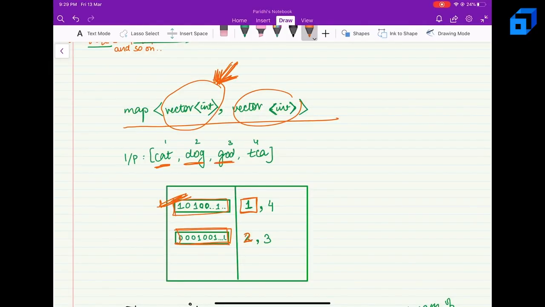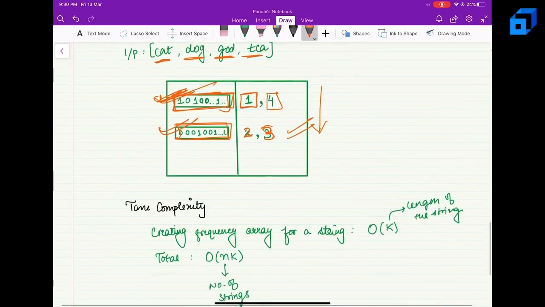Then we will move on to god, right? The frequency array of god will look something like this. So we will put 3 over here, right? And for tac, the frequency array will look something like this. So we will put 4 over here. So that's how we can do it, and then the last thing left will be to simply iterate over this like we did previously and return the answer.